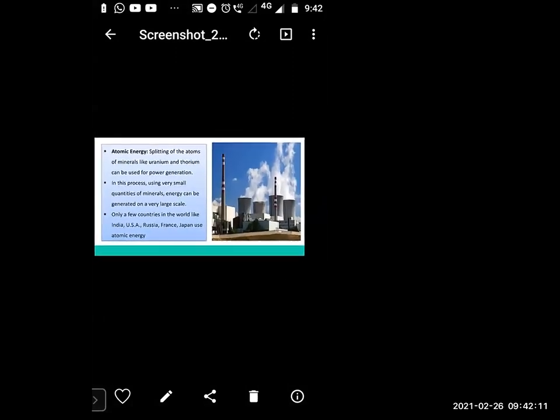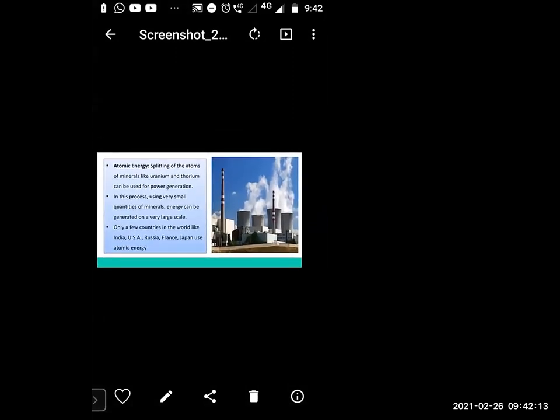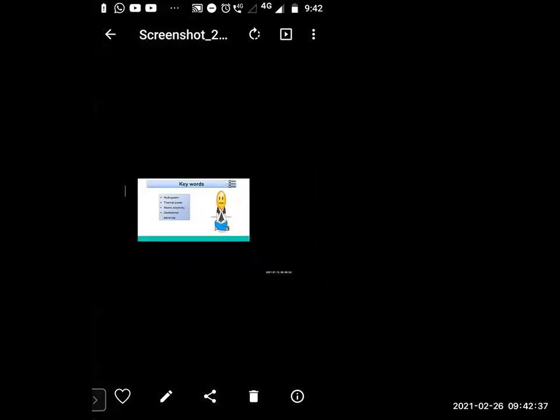And only a few countries in the world like India, USA, which means United States of America, Russia, France, Japan are using atomic energy. So India is also using atomic energy. In Konkan, one atomic energy plant is going on.